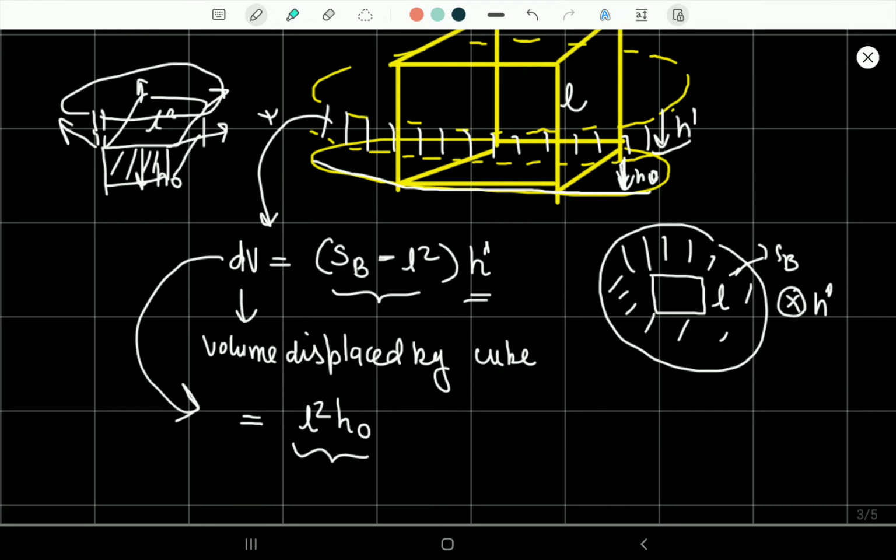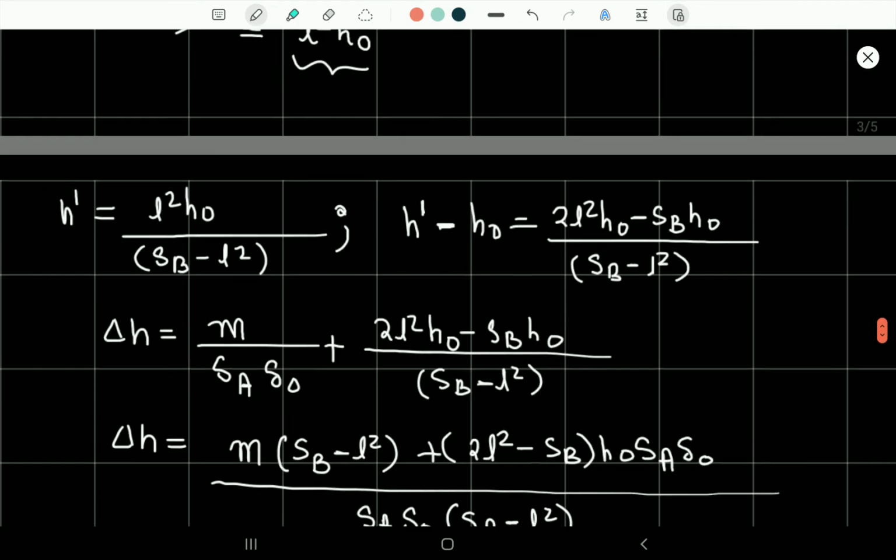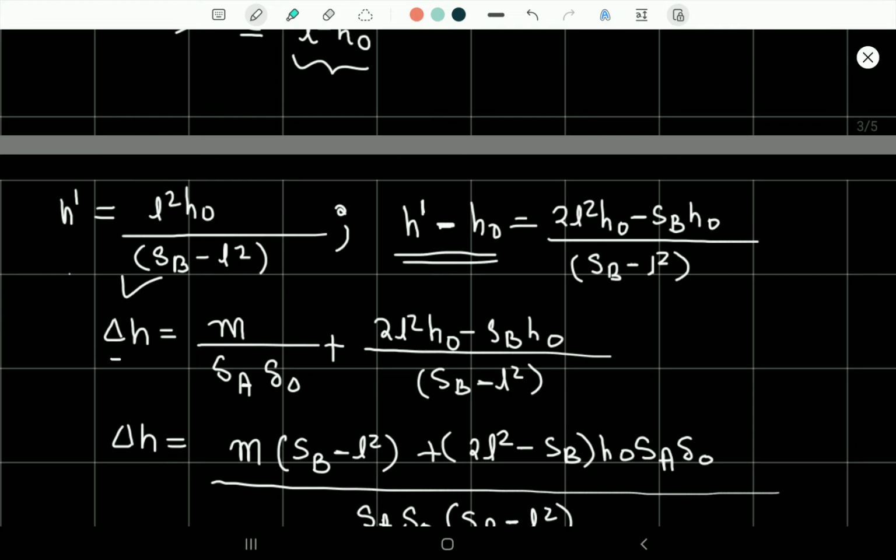Excepting this section, in all the sections, that is SP minus L square, it gave a rise to h dash. So this is h dash. Now here, equating these two volumes, we can say h dash would be equal to L square h naught into SB minus L square. Now we will find the value of delta h, which is very important to us. Here delta h could be written as h initial plus h dash minus h naught. That was the equation, you must remember it.